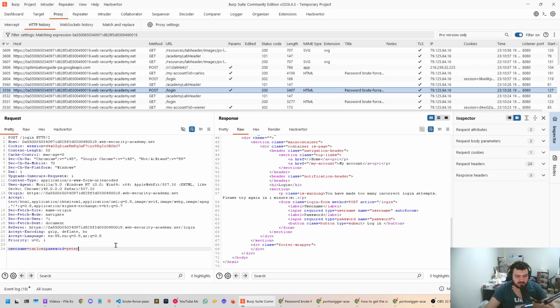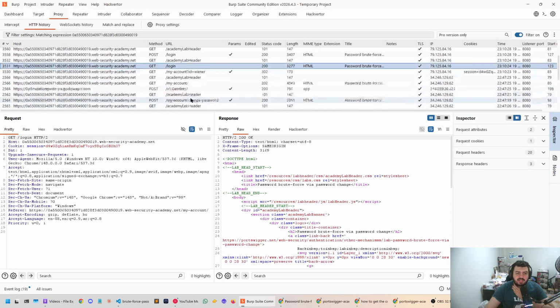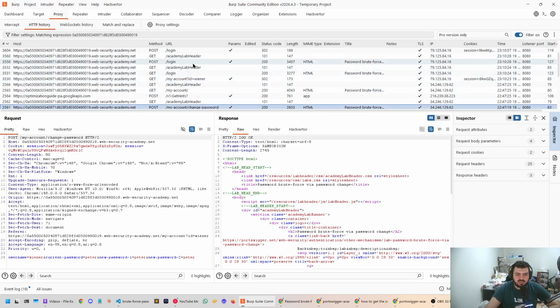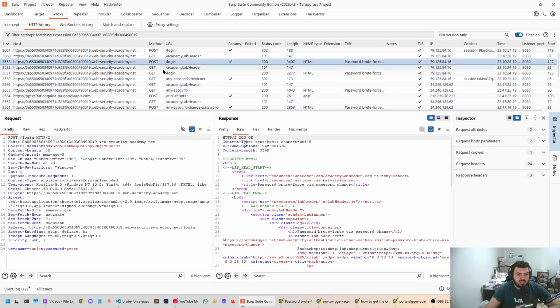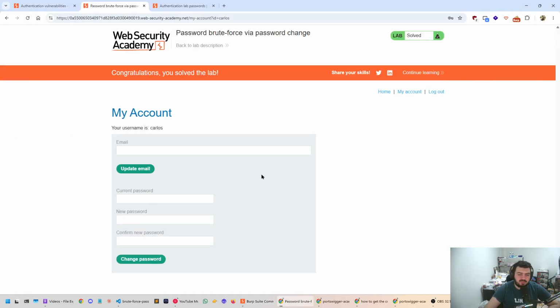Well, it says Carlos Peter here. It looks correct to me. Maybe because I was already blocked. Maybe the account was already blocked and that's why I just could not log in, and then the timer reset and I could log in after. Maybe that's my hypothesis right now. But anyway, we got the lab solved.